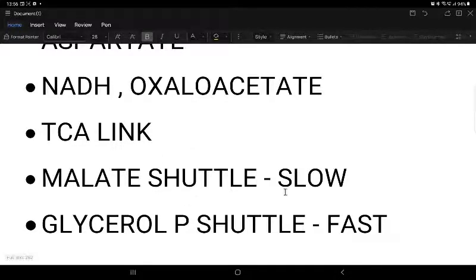Though it produces more, it is slow, and it is used in liver and heart. The glycerol phosphate shuttle produces only 2 plus 3, that is 5. It produces fewer ATP, but it acts fast, so because of this reason it is used in brain and skeletal muscle.